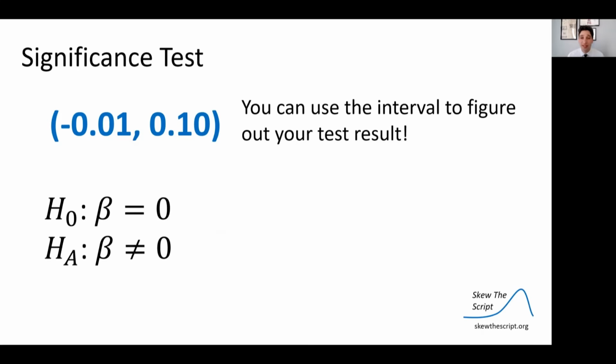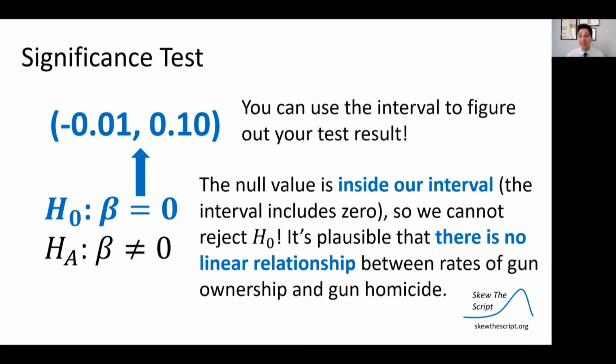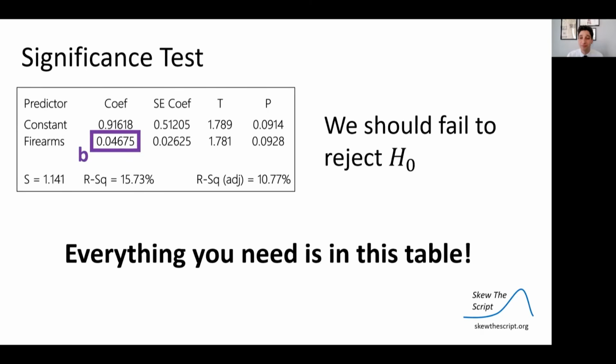You can use this interval, in fact, that we did before to figure out what the results of our test should be. The null value, that beta equals 0, there's no relationship, is inside of our interval. So it's a plausible value. We cannot reject the null. It's plausible that there is no linear relationship, no correlation between rates of gun ownership and gun homicide in the true population. So we know that we should fail to reject the null in our case.